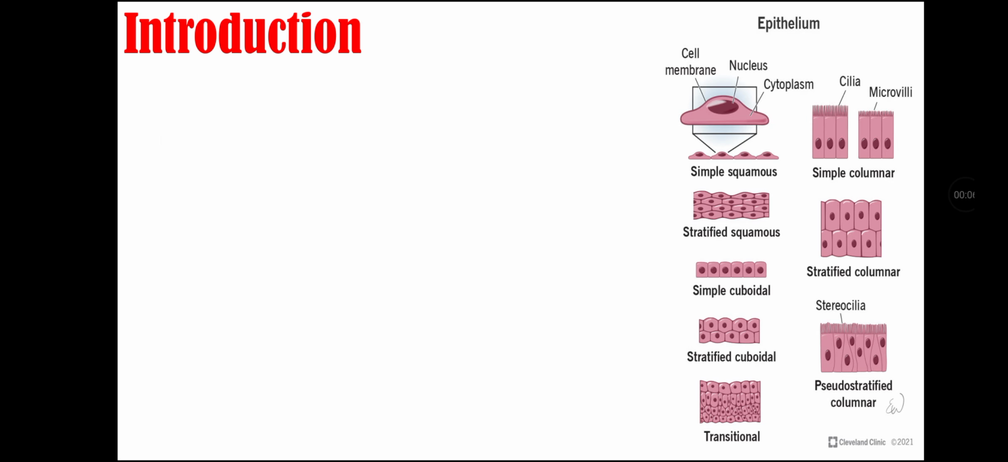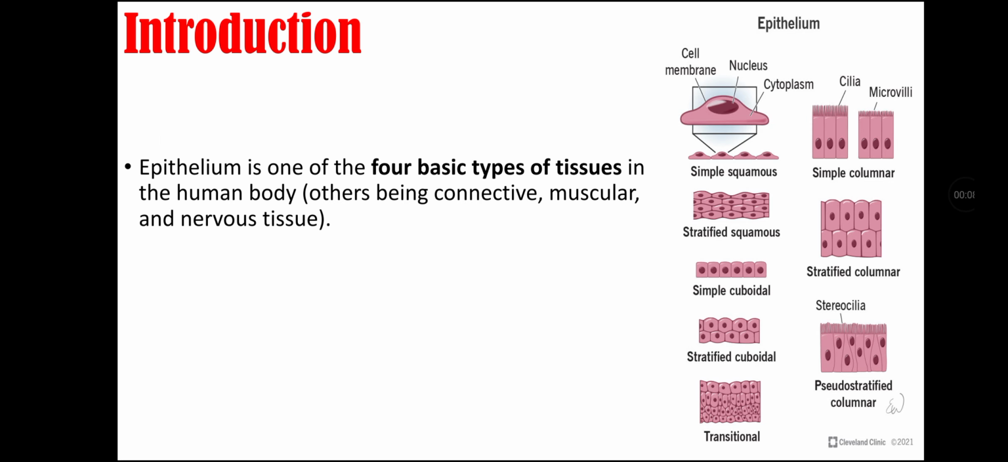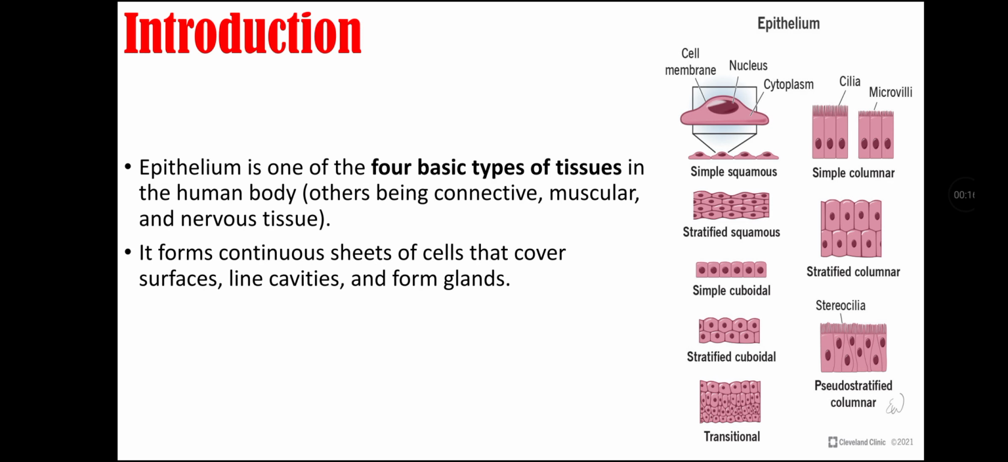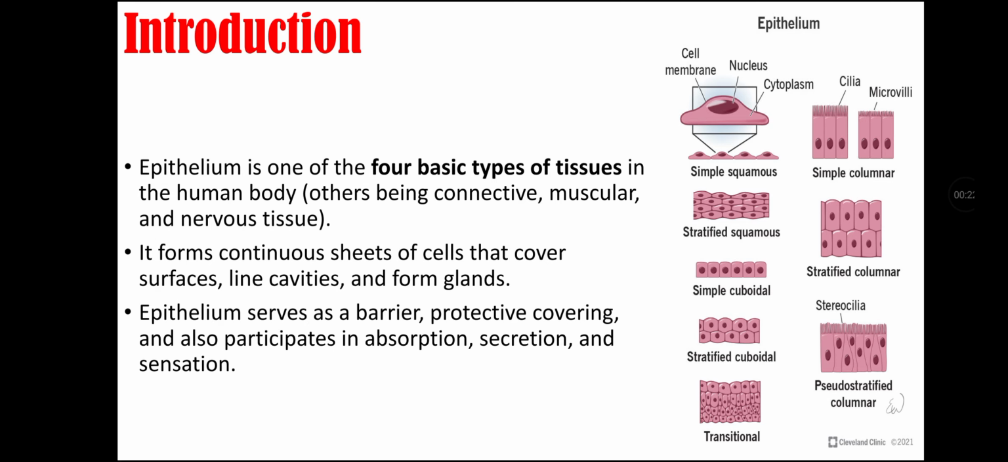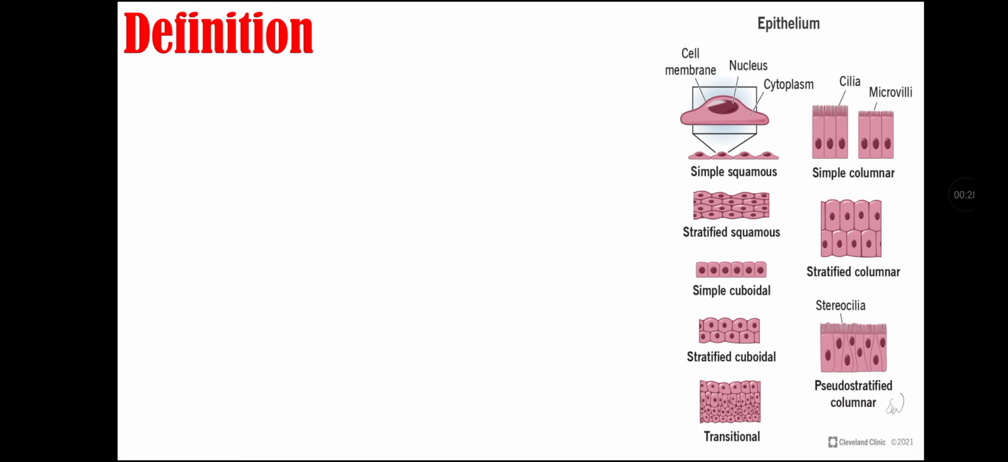So let's start the topic with an introduction. Epithelium is one of the four basic types of tissue in the human body, the others being connective tissue, muscular tissue and nervous tissue. It forms a continuous sheet of cells that cover surfaces, line cavities and form glands. Epithelium serves as a barrier, a protective covering, and also participates in absorption, secretion and sensation.